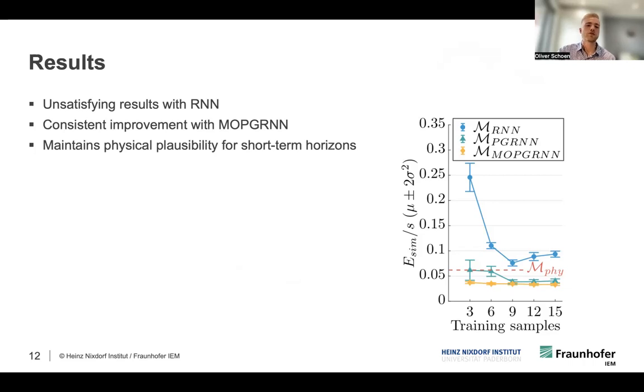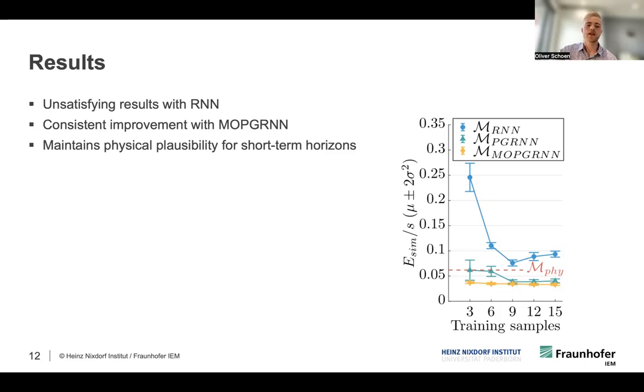So now I want to show some results. On the right-hand figure, you can see e_sim, which is the simulation error. This is basically just a performance measure for the accuracy of a model when it's simulated. Here we display for all the models that we considered the mean and double standard deviation over 16 networks, as mentioned before. And also in red, we note the baseline, which is the physics-based model that we used in the PG-RNN and the MO-PG-RNN.